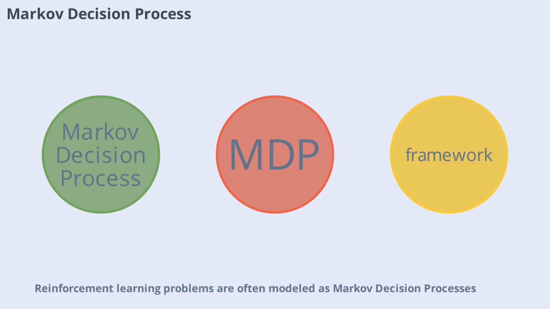Reinforcement learning problems are often modeled as Markov decision processes, or MDPs. An MDP provides a mathematical framework for modeling decision-making situations where outcomes are partly random and partly under the control of the agent. It consists of states, actions, rewards, and transition probabilities. By using MDPs, researchers can analyze and design reinforcement learning algorithms more effectively, ensuring that agents can learn optimal strategies in a wide range of environments.